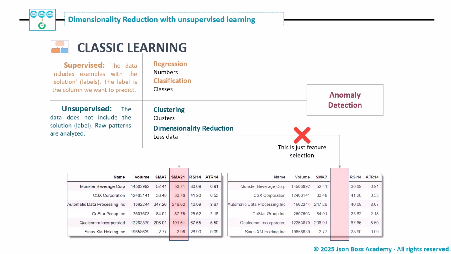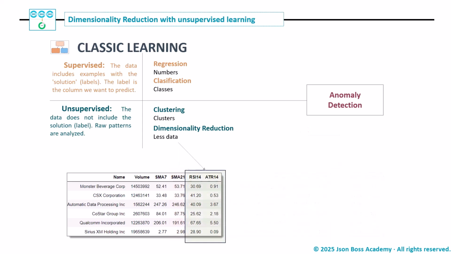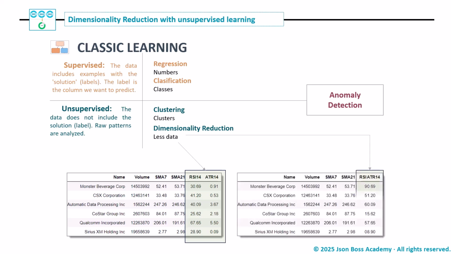Dimensionality reduction refers to the hybridization of two or more features or columns into one. For example, suppose we have the 14-session RSI and the 14-session ATR, and they are strongly correlated. We could convert them into a single indicator, a single column being a hybrid of RSI and ATR.